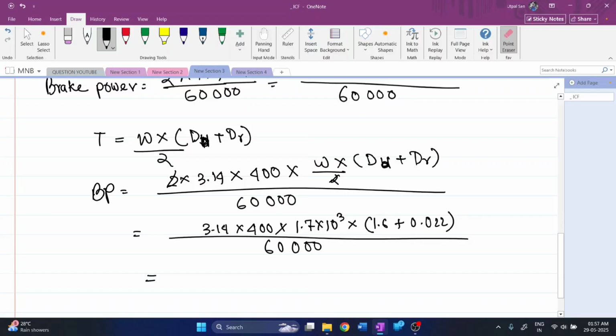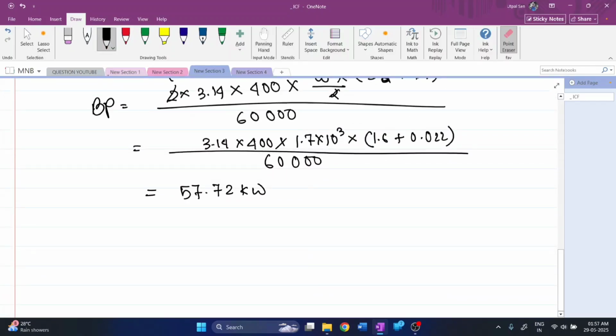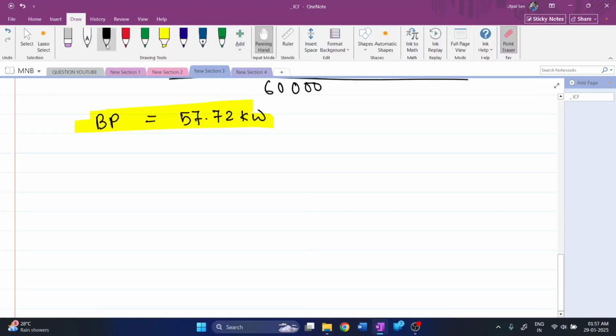This will give a result of 57.72 kilowatts. So the brake power will be 57.72 kilowatts.